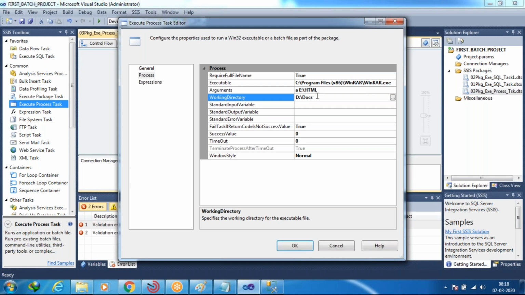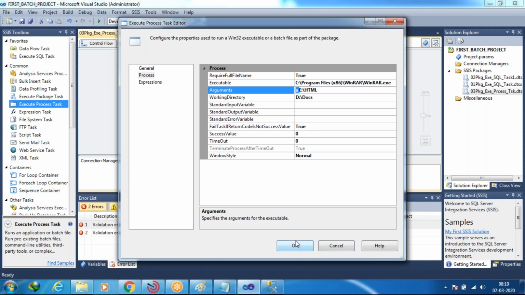You have to give that path, and then later in the arguments section, what are you going to give? You have to give the destination of the zipped file, meaning where you want to place that zipped file. Along with that, you have to give the argument or parameter a. What is the meaning of that? This is only indicating the zipping.